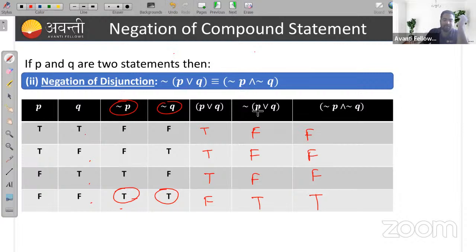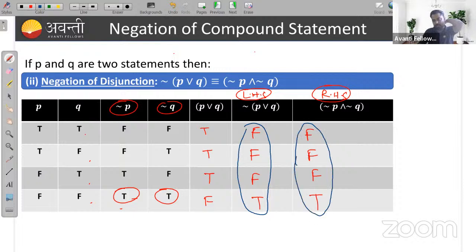So you can see here, this is my left hand side and this is my right hand side. You can see both the statements have the same truth values: FFFT, FFFT. So we have proved that the left hand side is equivalent to the right hand side.